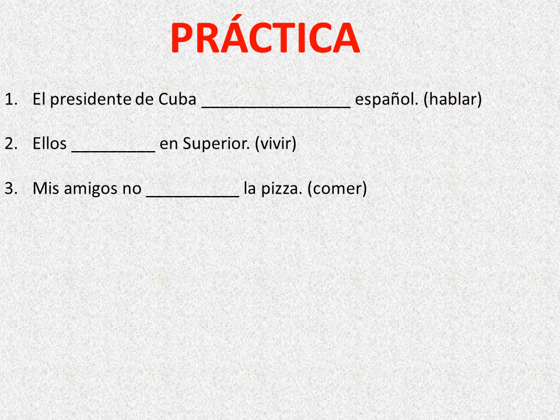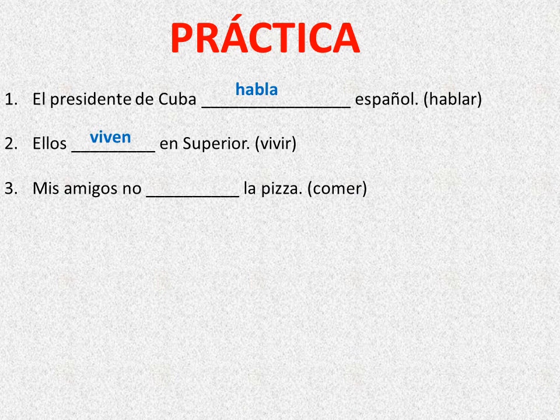Señora Pushta, what do you have for the answer to número uno? El presidente de Cuba. So el presidente, he is a third person, there's only one of them. So the answer is el presidente de Cuba habla español. Perfecto, muy bien. Gracias. Número dos, señora Rivera, ¿qué piensas para ellos blank in superior? Ellos, the subject pronoun of ellos is they. Therefore, I'm going to do ellos viven. Remember, my N is going to be with EN. There you go. Muy bien.